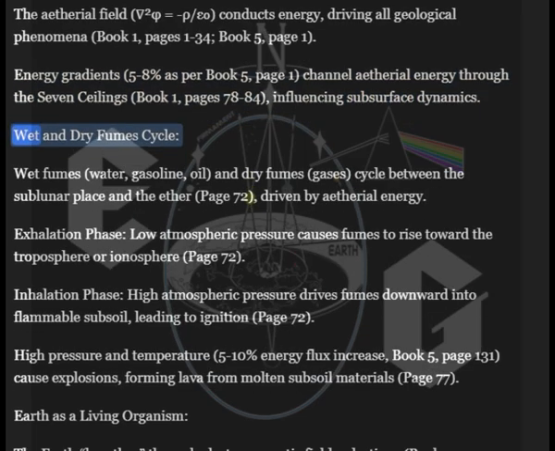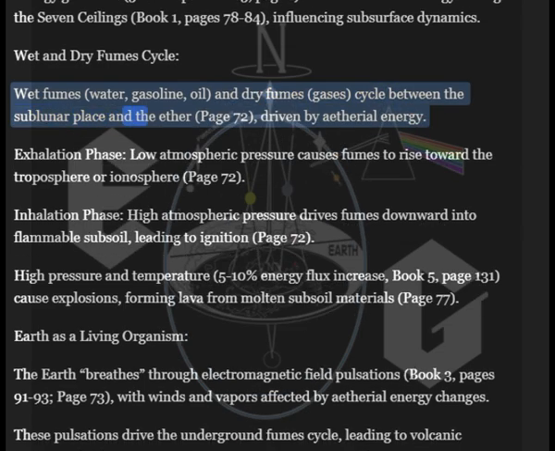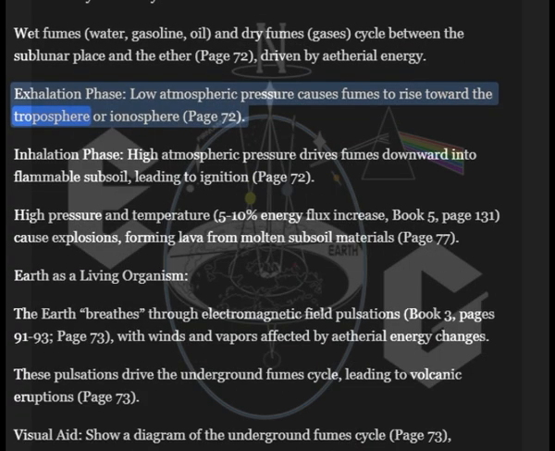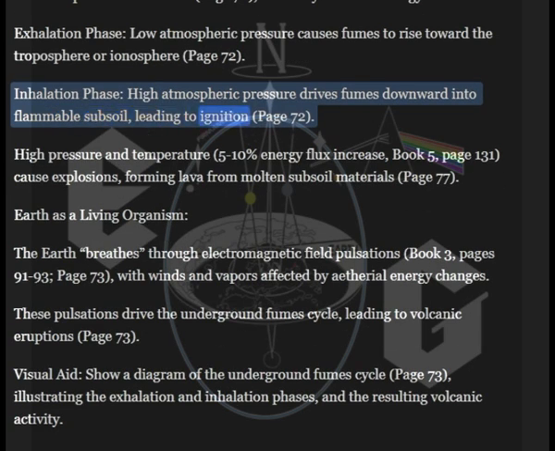Influencing subsurface dynamics. Wet and dry fumes cycle. Wet fumes, water, gasoline, oil, and dry fumes, gases, cycle between the sublunar place and the ether. Page 72. Driven by ethereal energy. Exhalation phase: low atmospheric pressure causes fumes to rise toward the troposphere or ionosphere. Page 72. Inhalation phase: high atmospheric pressure drives fumes downward into flammable subsoil, leading to ignition.